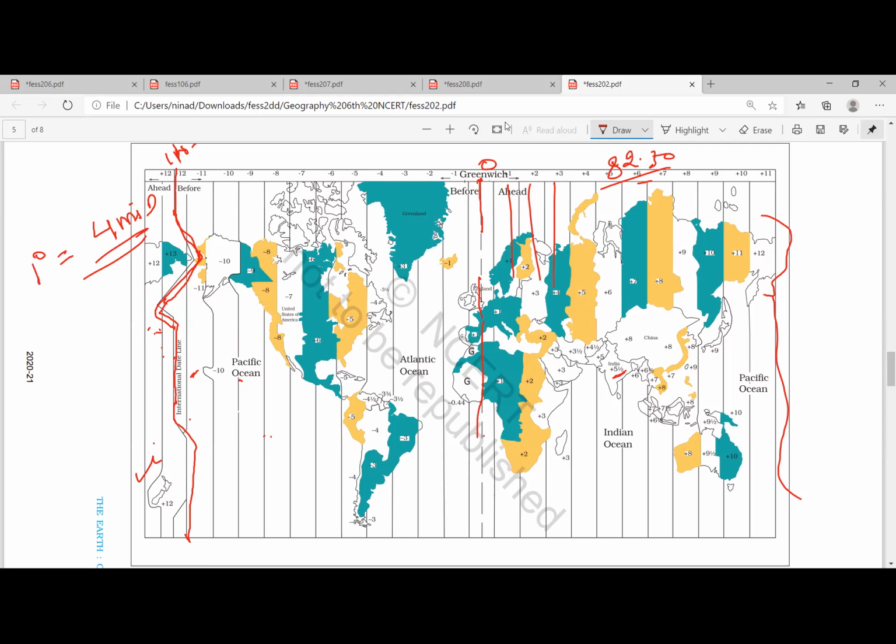1 degree is 4 minutes. And for every 15 degrees you get 1 hour difference. For every 15 degrees there will be 1 hour difference. Okay, so this will be useful, because sometimes they're asking this question.